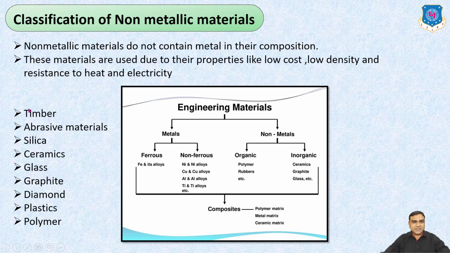Here are listed some non-metallic materials like timber, abrasive materials, silica, ceramics, glass, graphite, diamond, plastics, and polymer. Now let us see the application and properties of each non-metallic material.